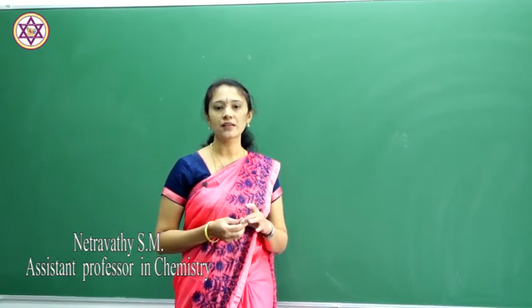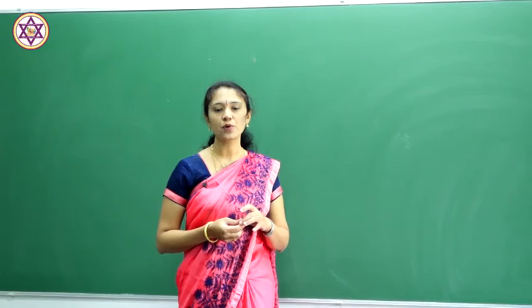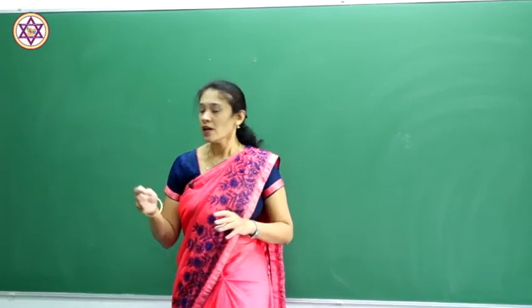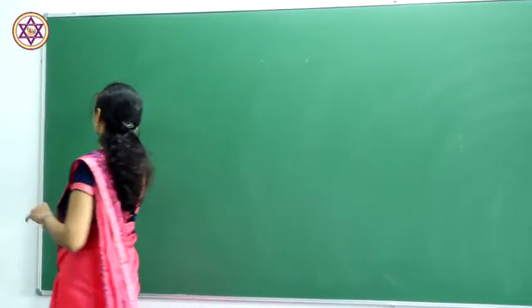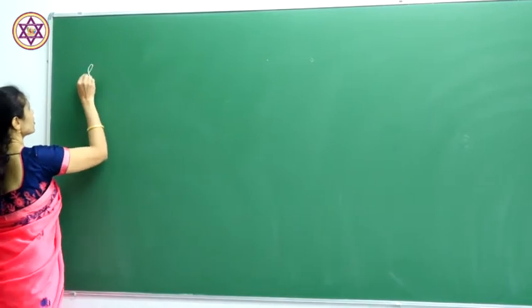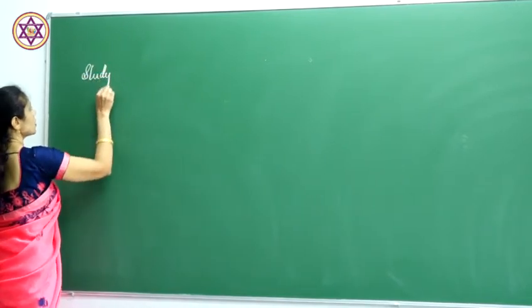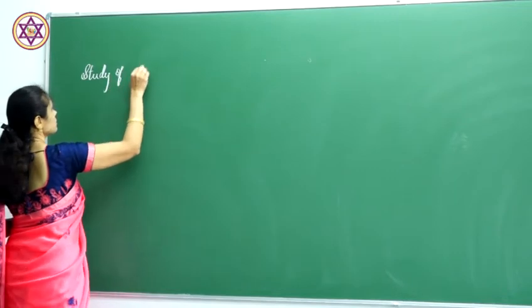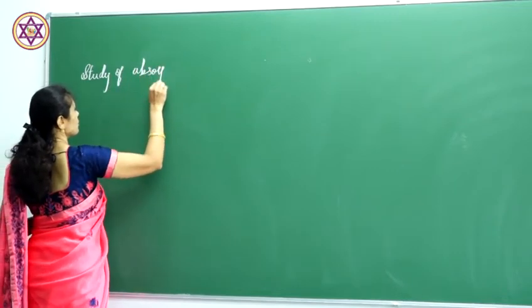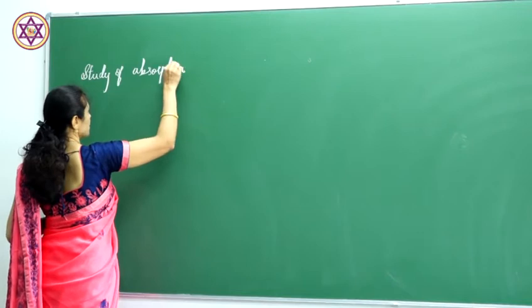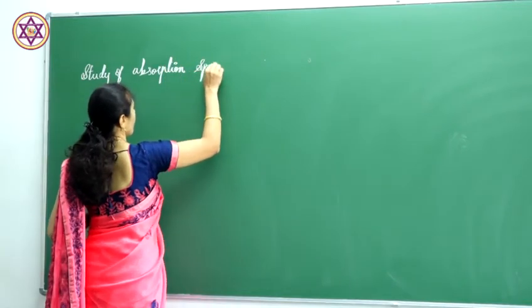I have explained the color of the lanthanides. Coming to the next property, that is the absorption band, the study of absorption spectra. This is the next property of lanthanides.